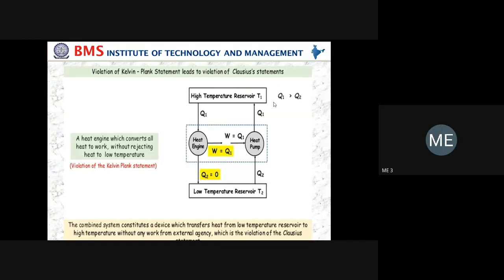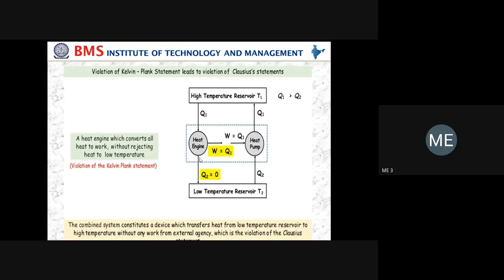One is the high temperature reservoir at temperature T1, and another one is the low temperature reservoir at temperature T2. First you have to show the heat engine, and second you have to show the heat pump. Then you have to show Q1, the amount of heat taken from the higher temperature reservoir at T1, and you make Q2 as 0.